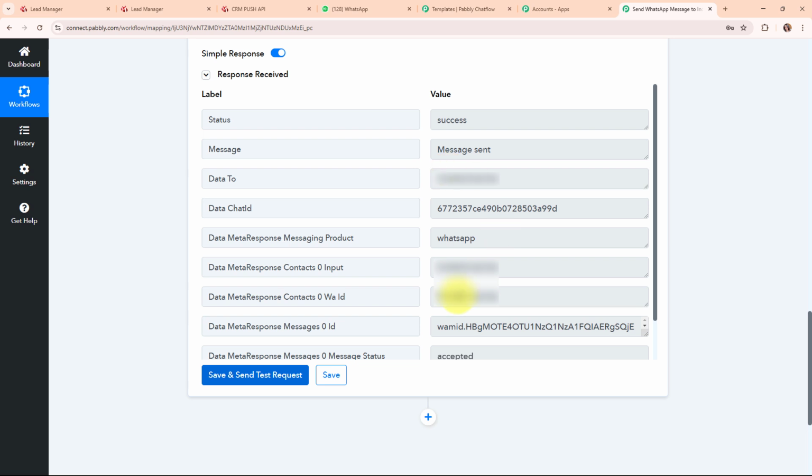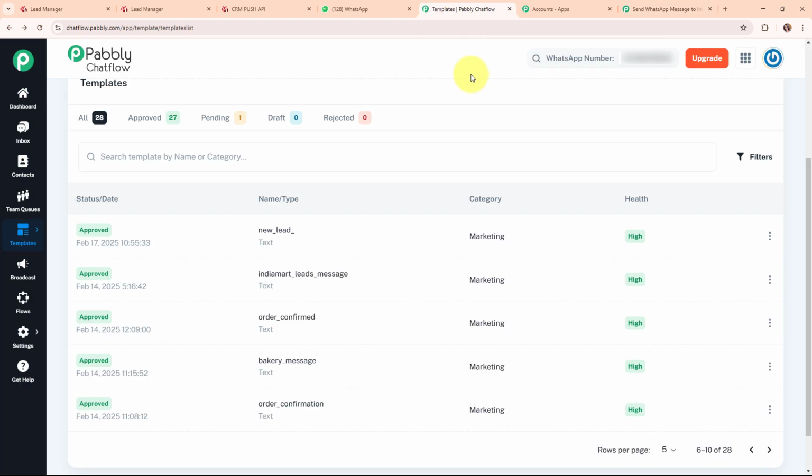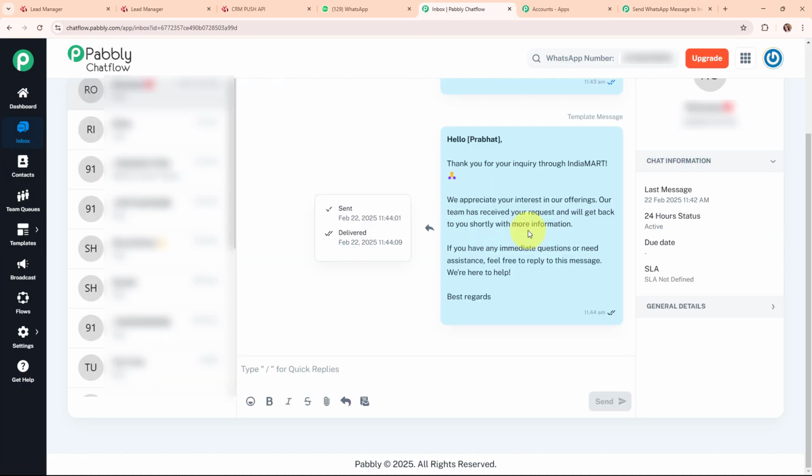So now before checking the WhatsApp, let me take you back to my Pabbly Chatflow account, and from here we are going to click on this inbox. And here you can see we have successfully sent a WhatsApp message in the inbox, and here you can see the status of the message that is sent and delivered. Once your lead reads the message, then automatically the status will be updated over here. So now let's go and check our WhatsApp.